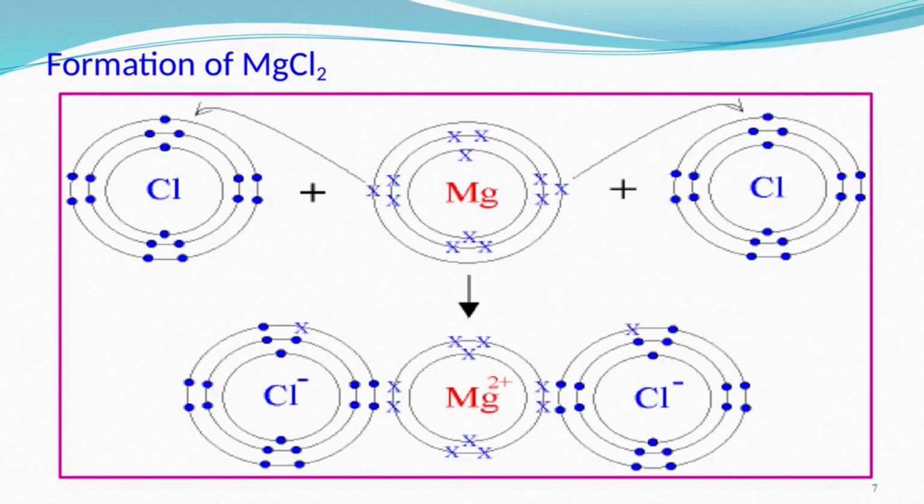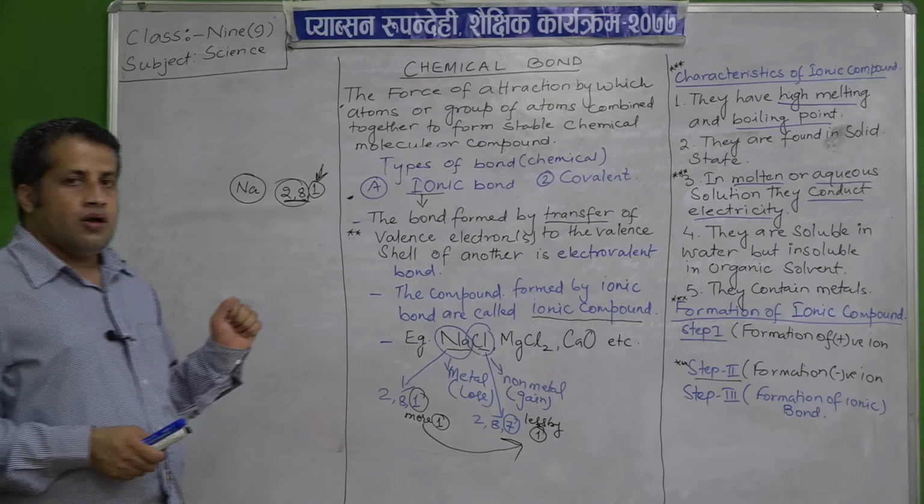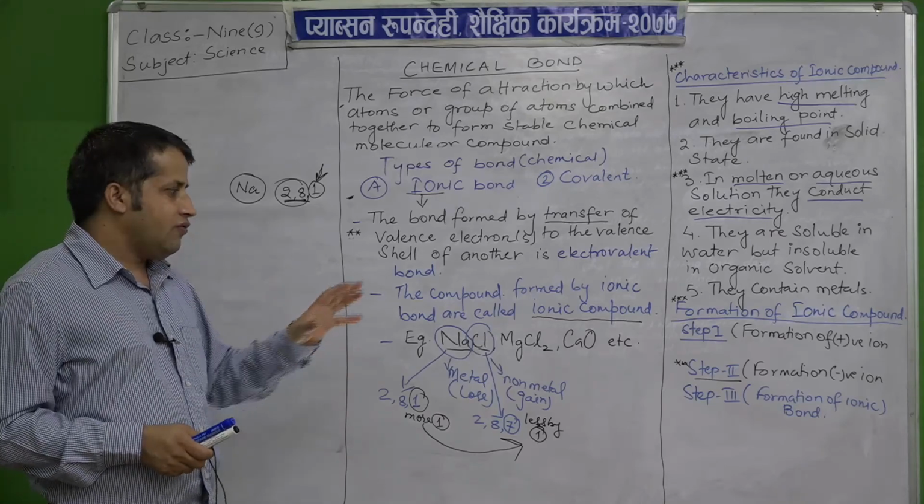So as a whole MgCl2, that is magnesium chloride, is formed. Okay, is it clear? So in this case we have discussed how ionic compounds are formed.